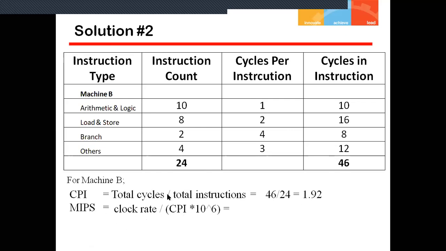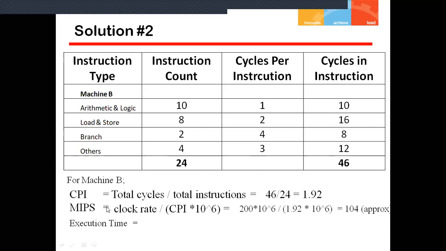The clock rate is given in the question as 200 megahertz, written as 200 into 10 to the power 6, divided by 1.92 into 10 to the power 6. That gives me approximately 104 point something. That means machine B can execute 104 million instructions per second. Then the third factor is execution time.